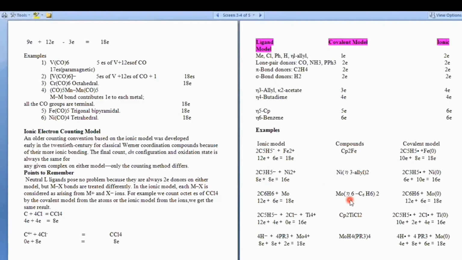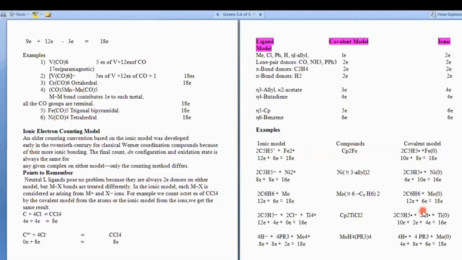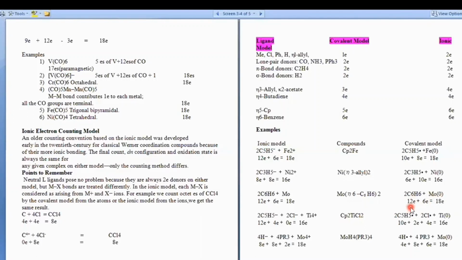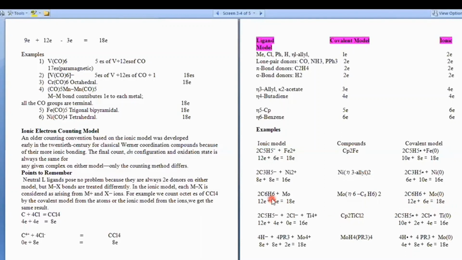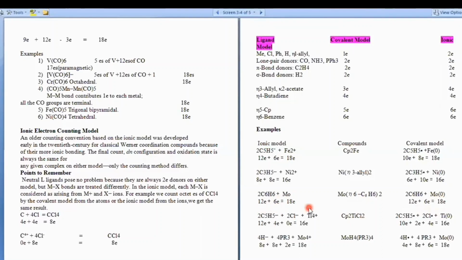Consider the example molybdenum bis(eta-6). As eta-6 is even hapticity, it will give the same number of electrons in both the ionic and covalent models. Molybdenum in the 0 oxidation state will give 6 electrons as it is s2d4. So 6 electrons by molybdenum, and eta-6 will give 6 electrons, and 2 eta-6 are there, so 12 electrons in total. So the total electron count here will be 18. And in the ionic model, molybdenum is also in the 0 oxidation state, so the same electron count will be there, 6 plus 12 is equal to 18.